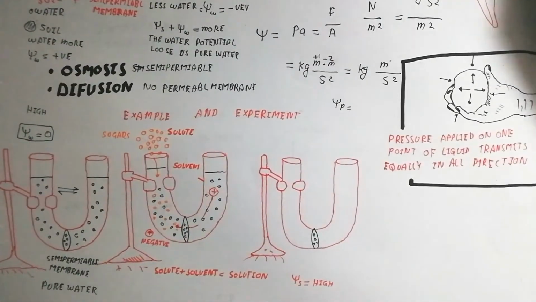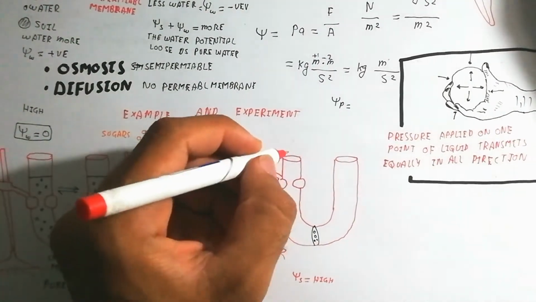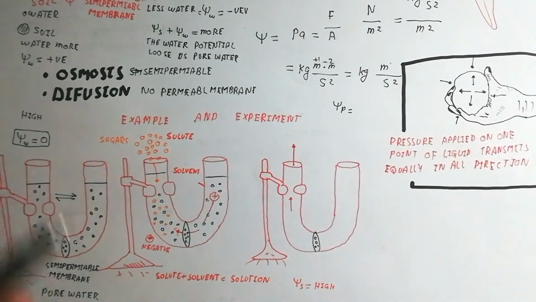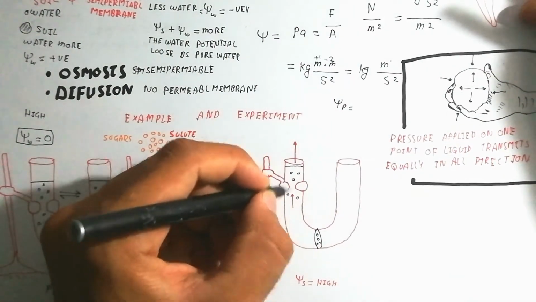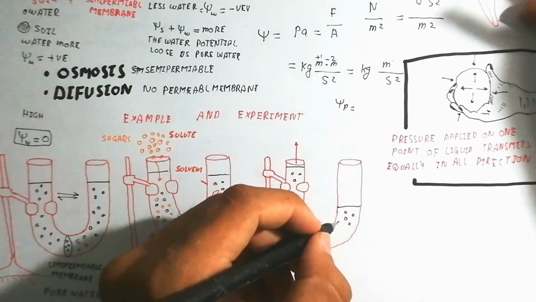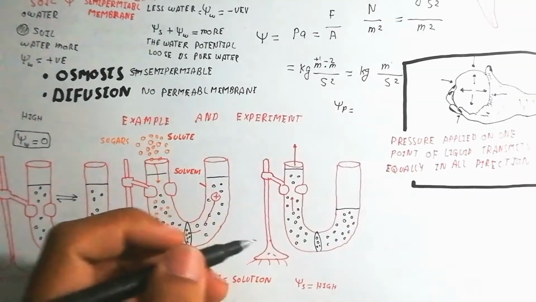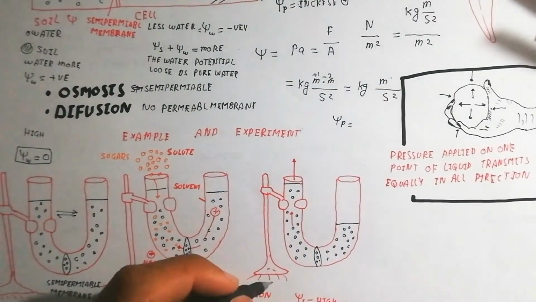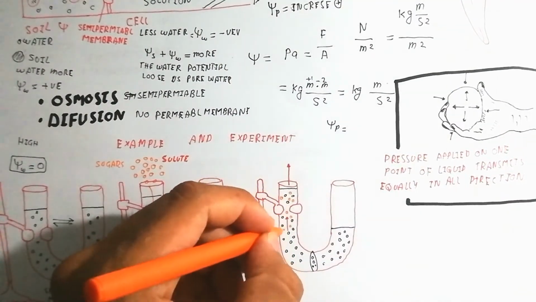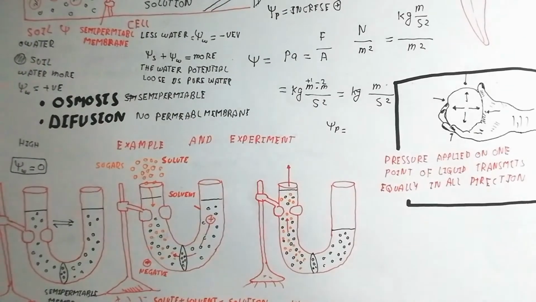Ultimately the pressure potential will be increased by the added water. It means the pressure is pushing downward because of too much water, and ultimately the semi-permeable membrane can burst if too much water is produced.